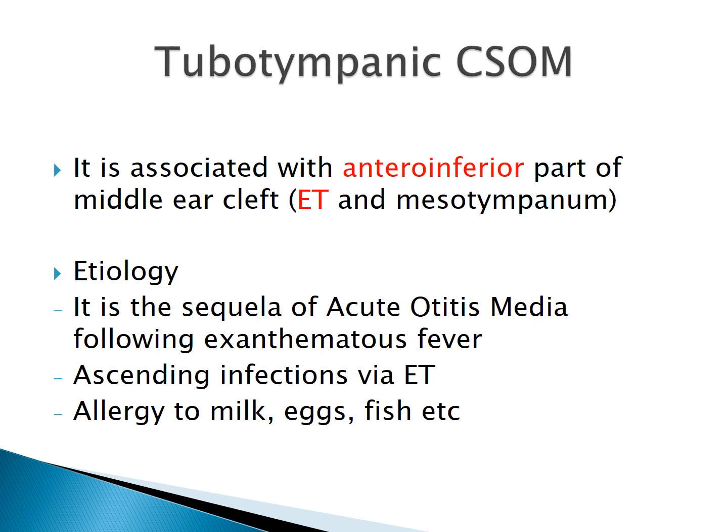Another pathology is that if there is any pathology inside like tonsillitis, adenoiditis, sinusitis or rhinitis, then that infection can also enter the middle ear through the eustachian tube. The third etiology is that if the patient is allergic to milk, eggs or fish, then the middle ear in these cases acts as a shock organ and starts discharging. So because of any of these reasons, the patient can have a discharging ear with a permanent perforation.